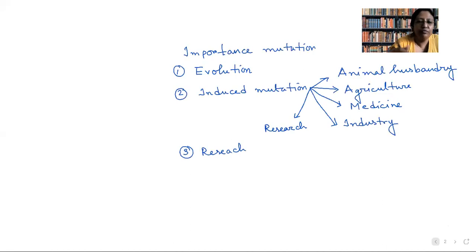Can we say mutation is important for better survival in a changing environment? Yes, it is. That is putting it very nicely. You said, beta, so we can add it up here that it can be helping us in adaptation.